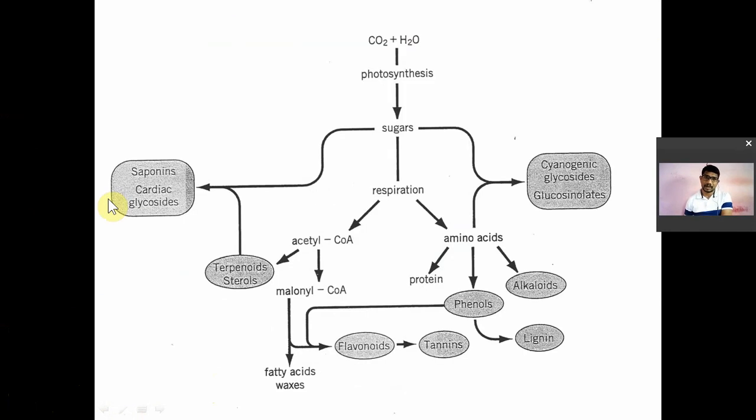नॉर्मली व्हाट हैपेंस, प्लांट यूटिलाइजेस द कार्बन डाइऑक्साइड एंड वाटर. कार्बन डाइऑक्साइड वाटर जो होता है वो प्लांट यूटिलाइज करते हैं इसके लिए फॉर द सिंथेसिस ऑफ शुगर. So this plant utilizes the carbon dioxide and water and synthesizes the sugar by using photosynthesis. Once these sugars are formed in the plant, they are utilized for energy and respiration, and they are also utilized for production of various secondary metabolites.